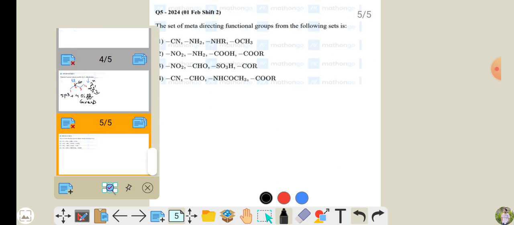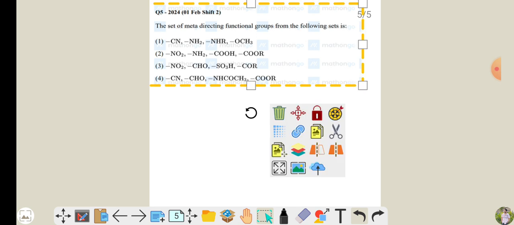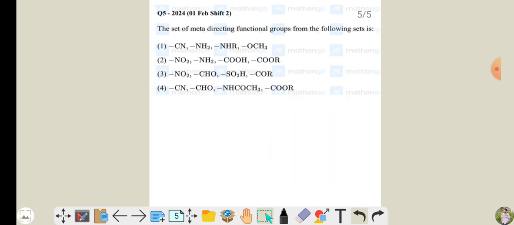Next question is a question from the GOC. So what they are asking here, just look, read the question. The set of meta-directing functional groups from the sets are. So meta-directing they are asking here. If you see all of them, for meta-directing you have to see wherever the pi bonds are there, right? Pi bonds kind of thing, they are known as meta-directing groups.